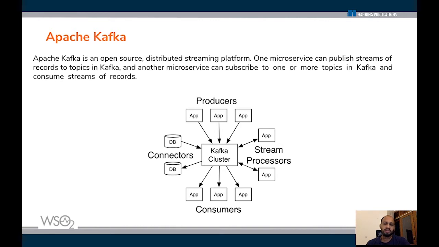So this is basically where technologies like Apache Kafka or NATS come into the picture. In the book we use Apache Kafka for most of the samples, and we talk about NATS later as well, at the end of chapter 9. Apache Kafka is an open source distributed streaming platform. It has these entities called topics.